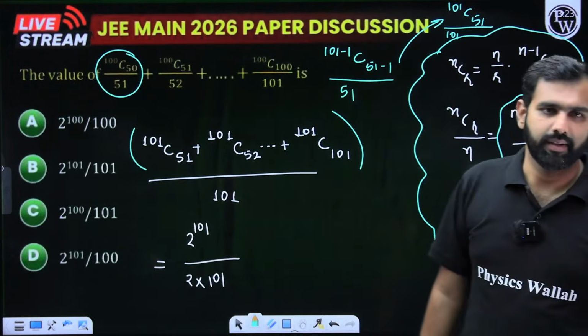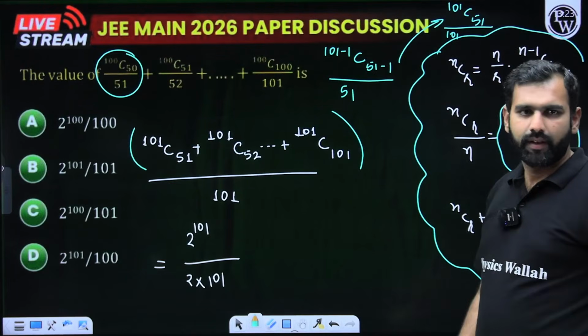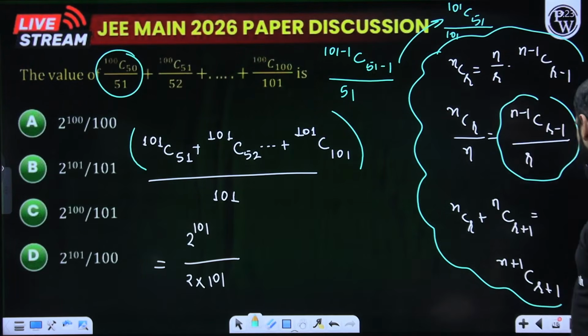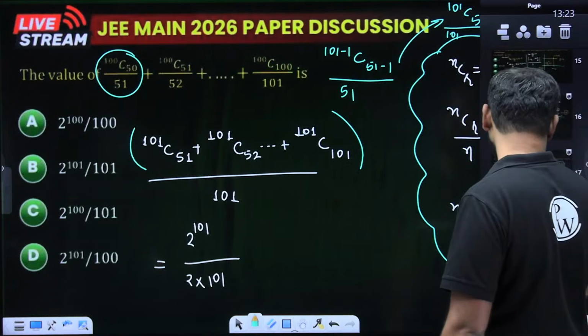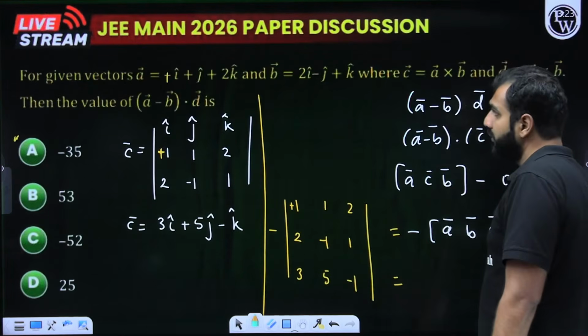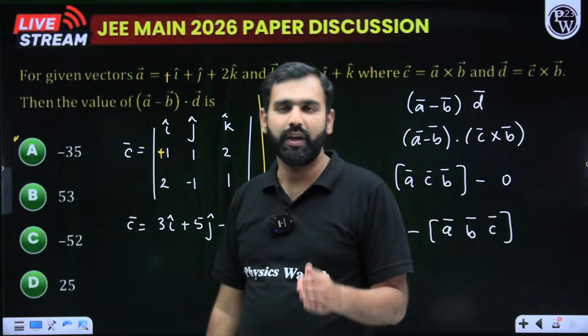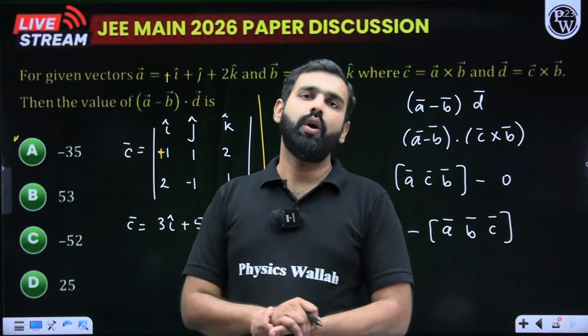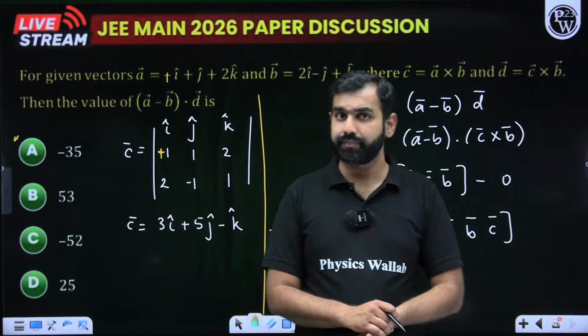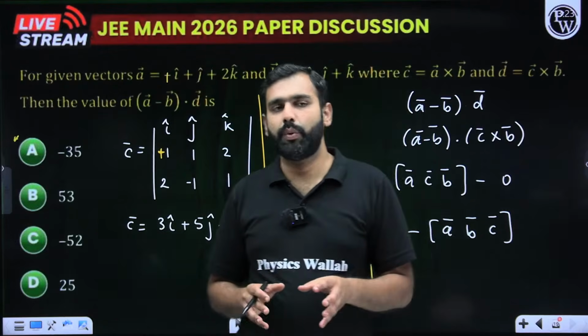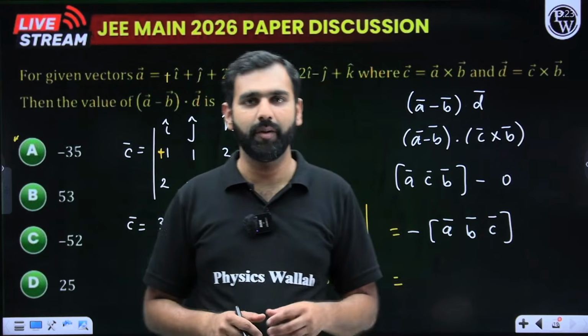Okay, so I think that is great. Can I move ahead with that? Can we move towards the next question for the day? Let me see. Do we have the next question? Yes, we do have one more question of mathematics. A very interesting question. We are constantly telling you, do not ignore the importance of vectors, 3D, and matrices and determinants. It is a very important unit.